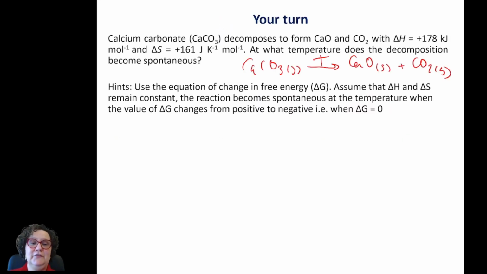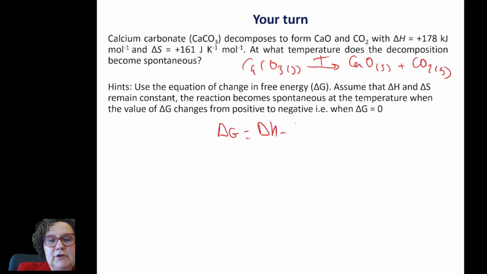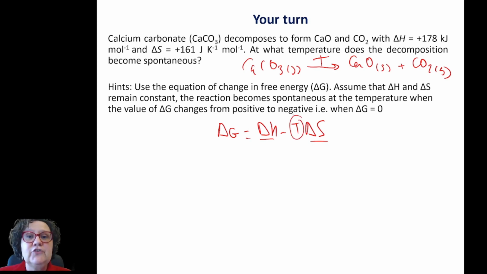So I hope you stopped the video and had a go at the exercise. I first write the equation, delta G equals delta H minus T delta S. I've got the values for delta H and delta S, and I'm trying to work out at what temperature delta G goes from non-spontaneous, a positive number, to spontaneous, a negative number.